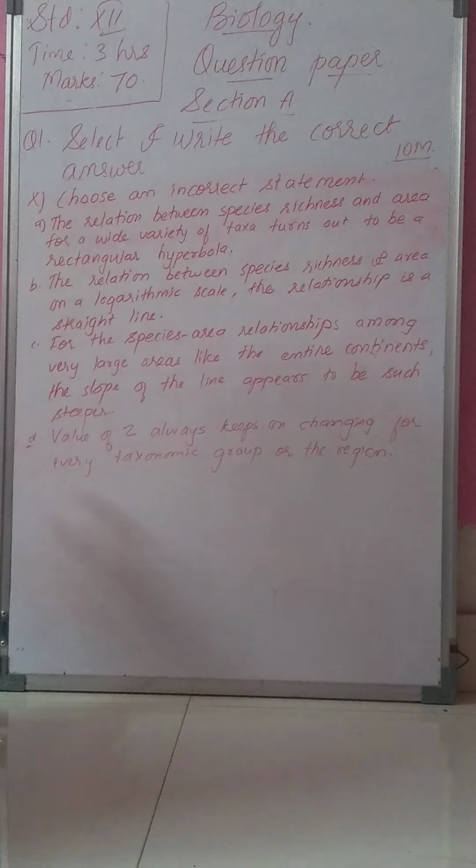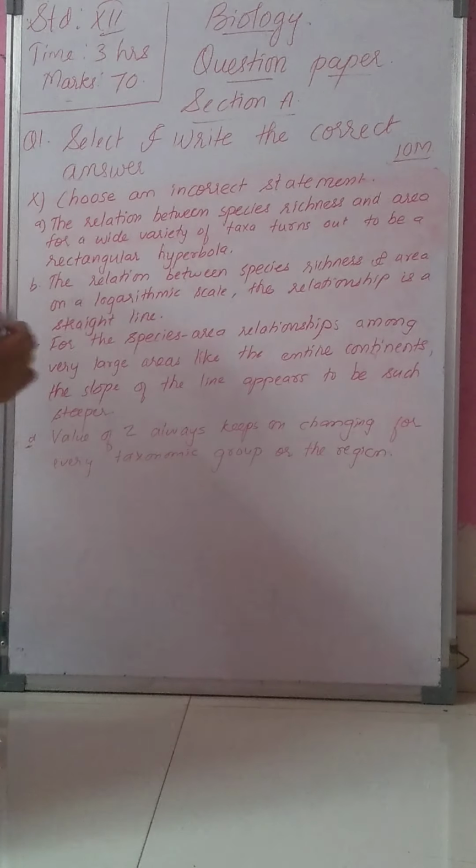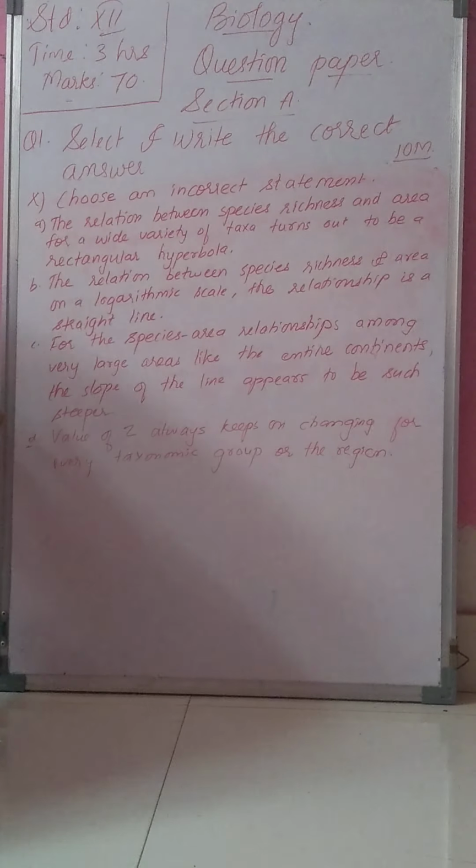Now this question you will find in the last chapter. What is our last chapter? Our last chapter is chapter number 15, that is biodiversity, conservation and environmental issues.